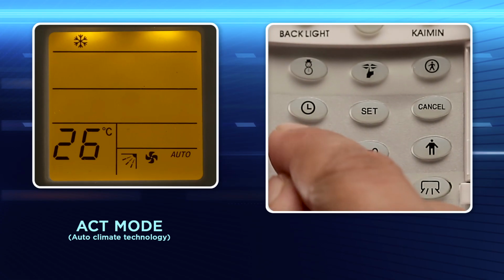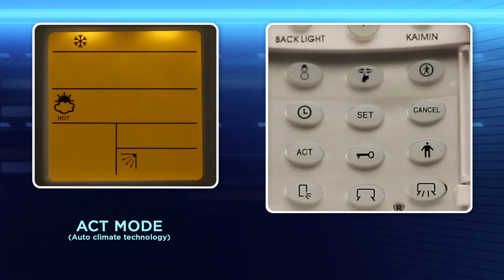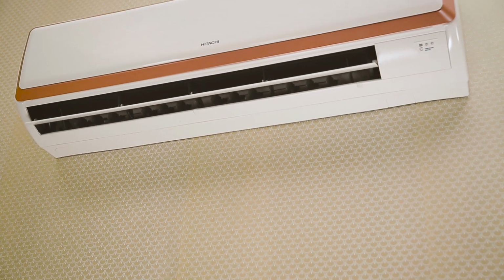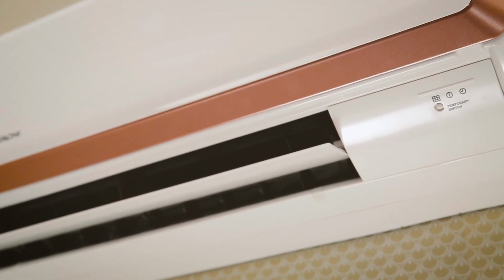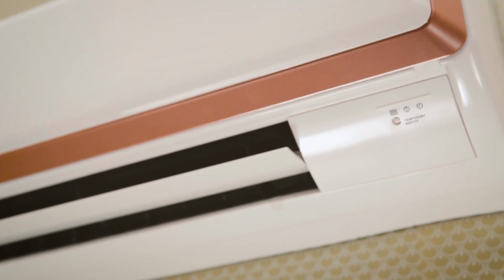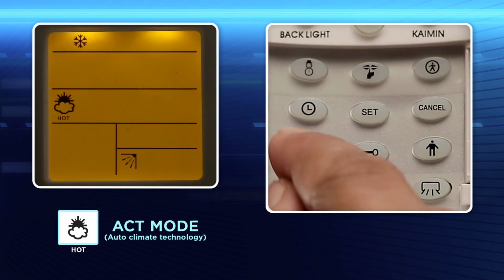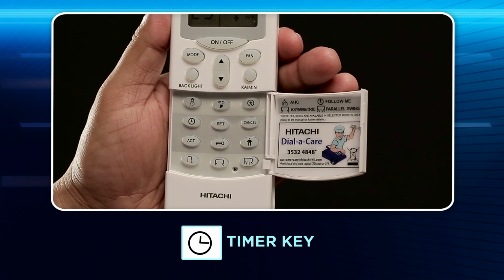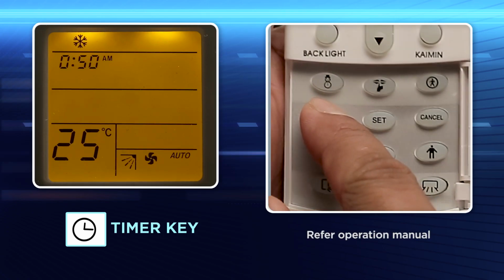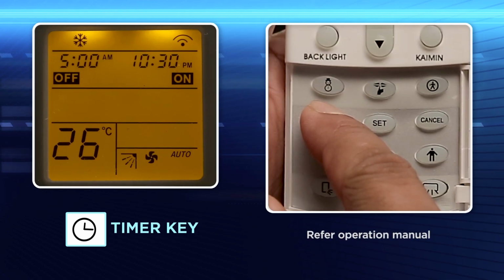Act mode. It is also called the auto climate technology mode. In act mode, comfort settings and mode of operations shall be selected automatically based on selected comfort levels for displayed season of hot, very hot, humid. Timer key. Choose this key to turn on and turn off the air conditioner at your designated times.